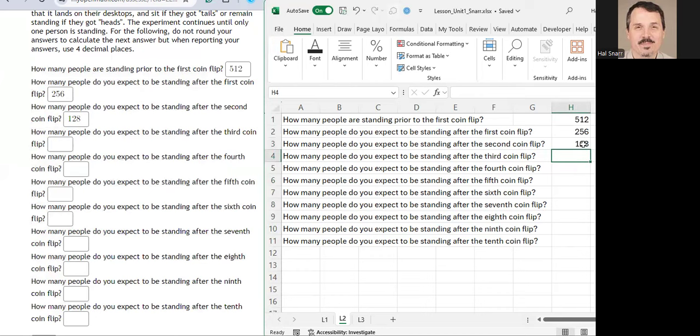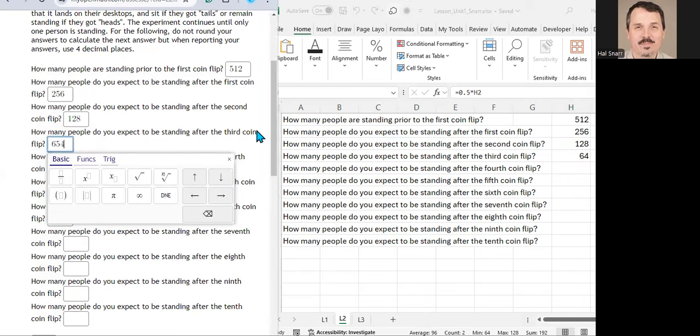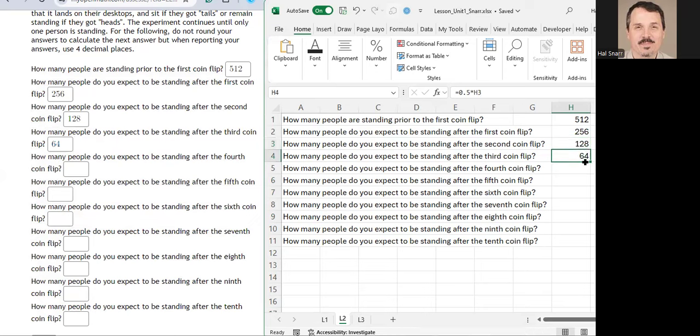Okay, what about the third coin flip? 128 people flip a coin. We expect half to get heads, half to get tails. We expect half of them to sit and half to remain standing. Et cetera, until we get down to one. After the ninth coin flip, in my particular case, there'll be one person standing. That's what we expect. We expect 9 coin flips, one person standing.